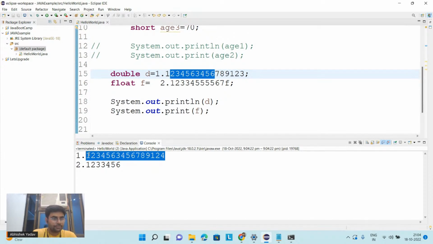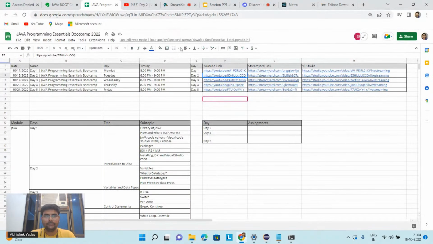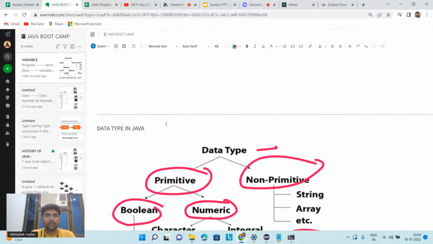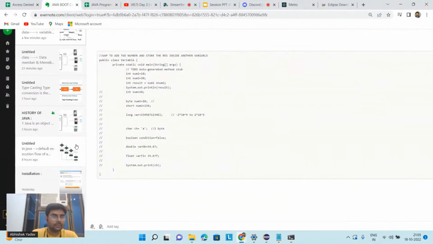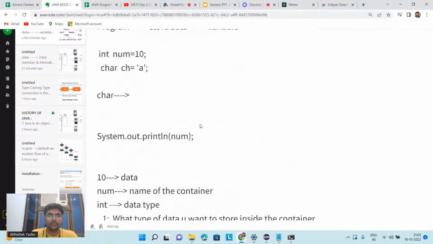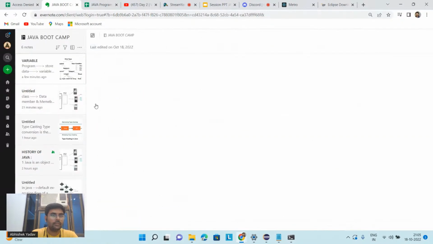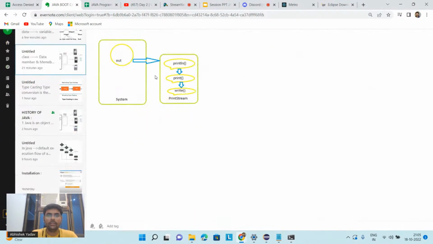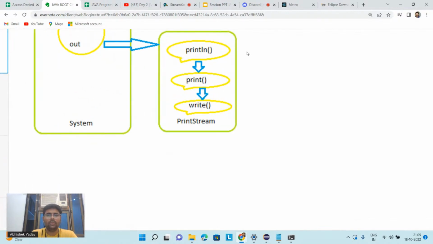Okay, everyone? Yes, yes. The printf method belongs to Java here. You can see this one, I have the diagram here. So here you can see, you have a println method, print method, or a write method, inside the PrintStream class.